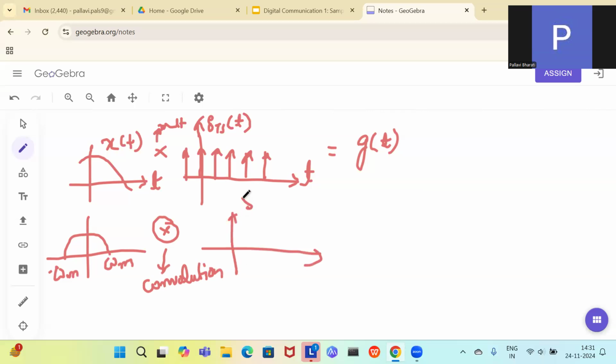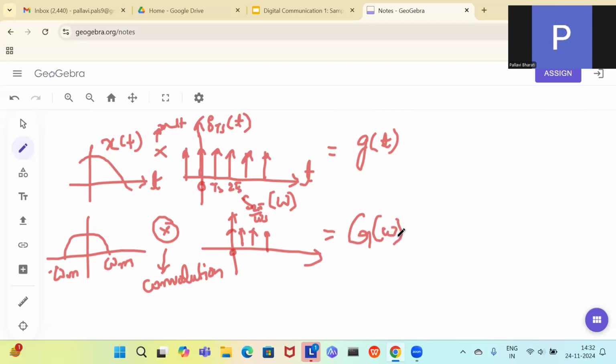So this will be your signal in the frequency domain. The impulses are at 0, 2 pi by Ts, 2 pi by 2Ts, this way. Now what you are getting is G of omega.